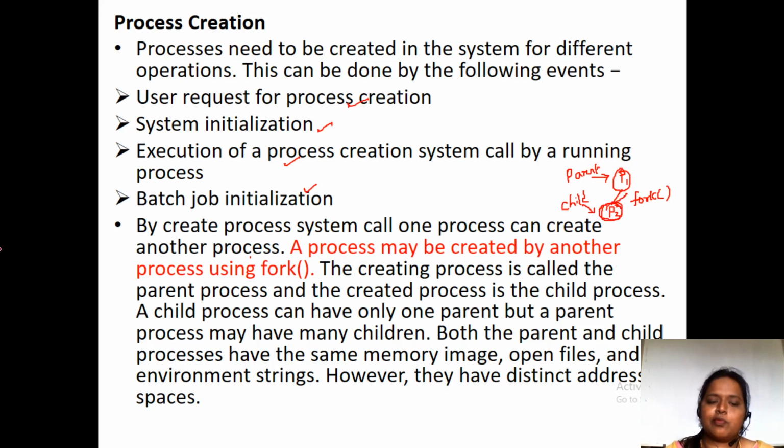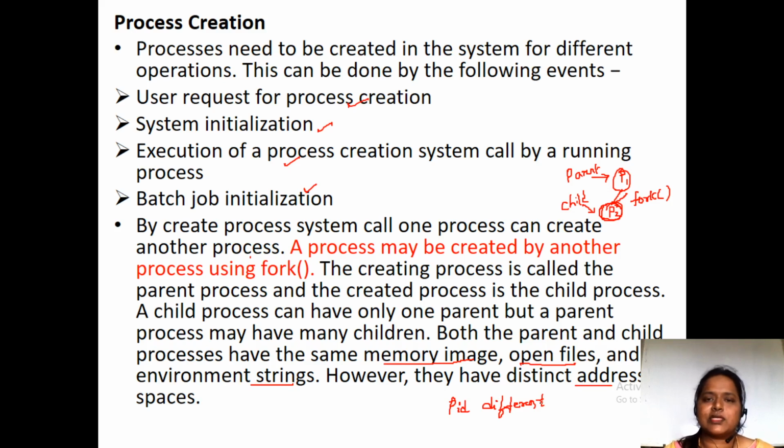Both parent and child process have the same memory. As I have said before, the same memory will be there, files will be common, environment strings will be common. But the process IDs will be different, because we identify each and every process by making use of a process ID.